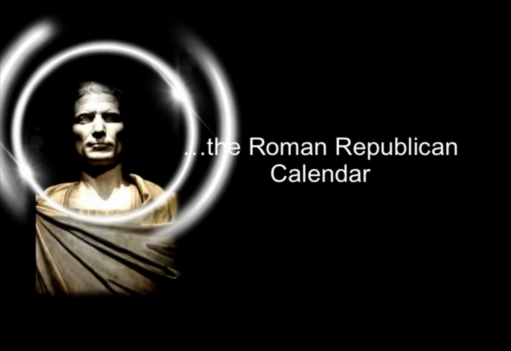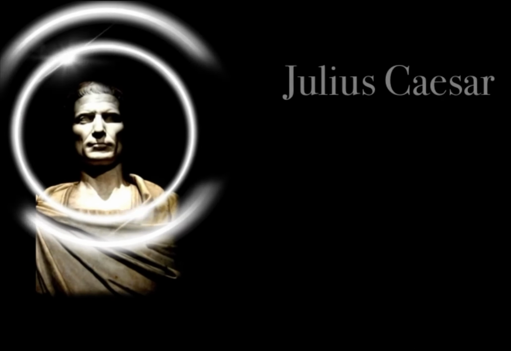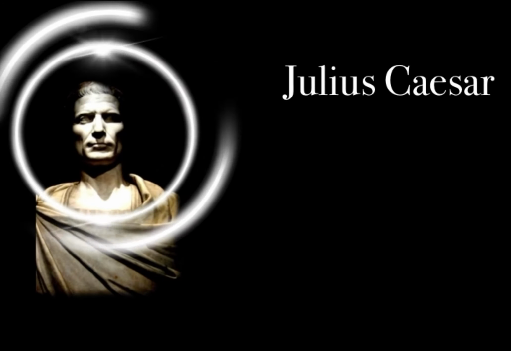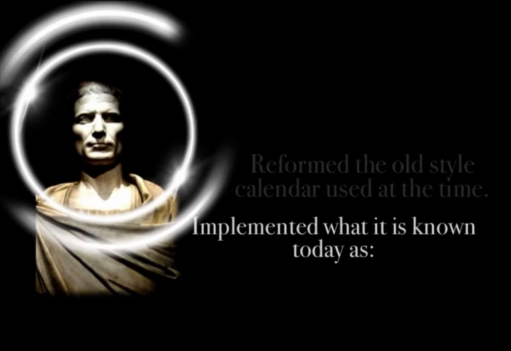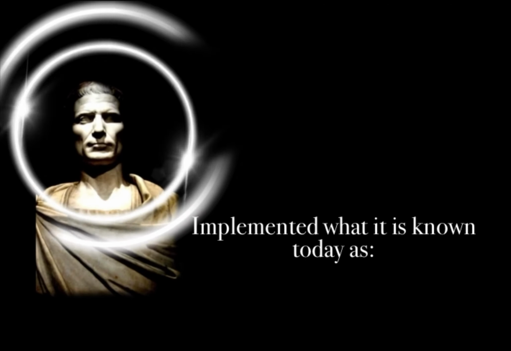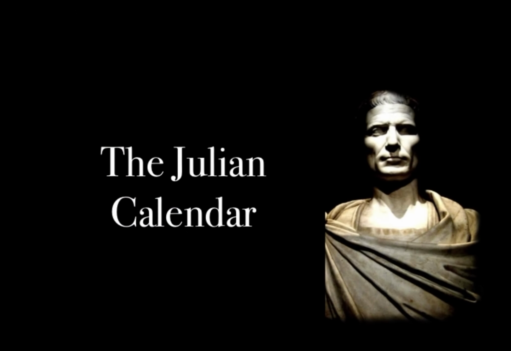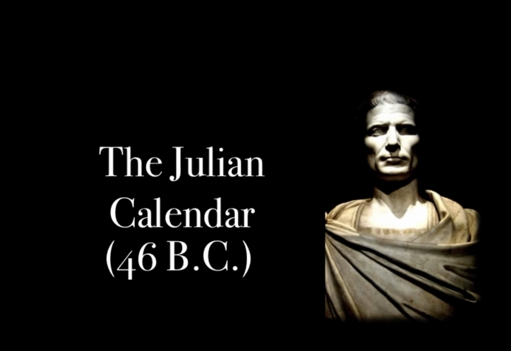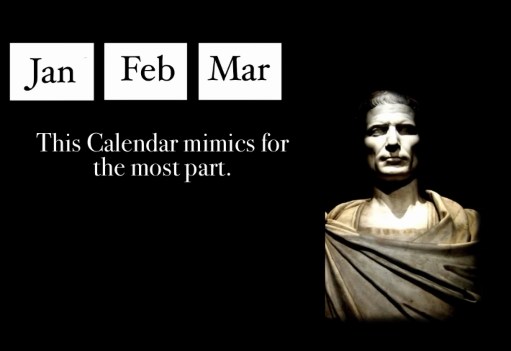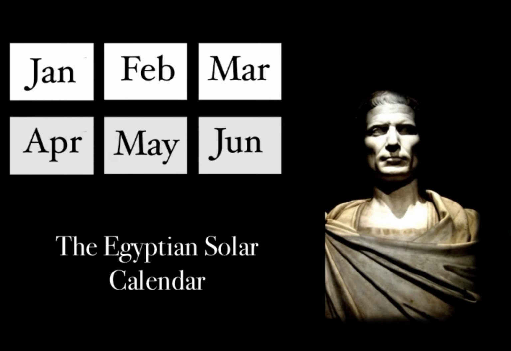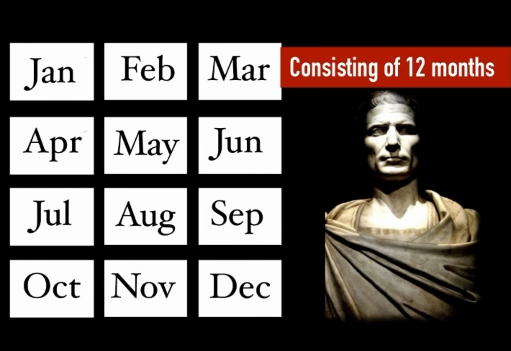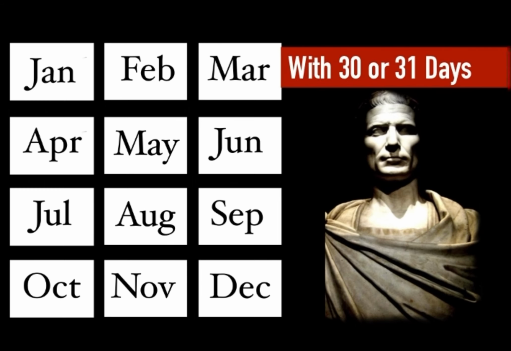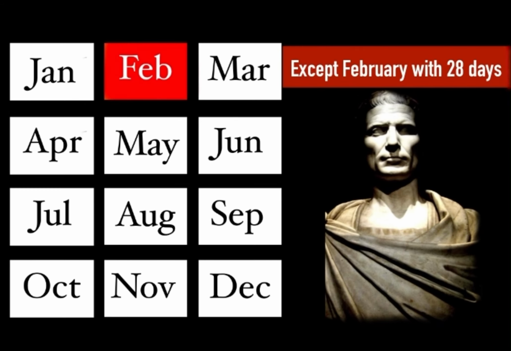The Roman Republican calendar. Julius Caesar reformed the old-style calendar used at the time. He implemented what is known today as the Julian calendar. The Julian calendar was created and implemented in the year 46 BC. This calendar mimics for the most part the Egyptian solar calendar, consisting of 12 months of 30 or 31 days, with the exception of February, with 28 days.